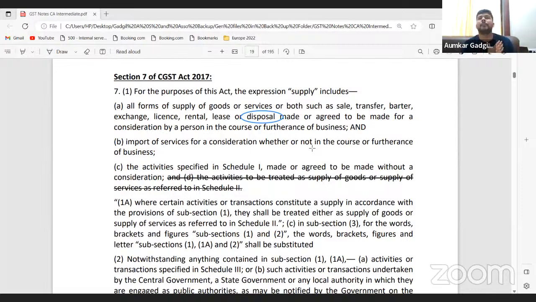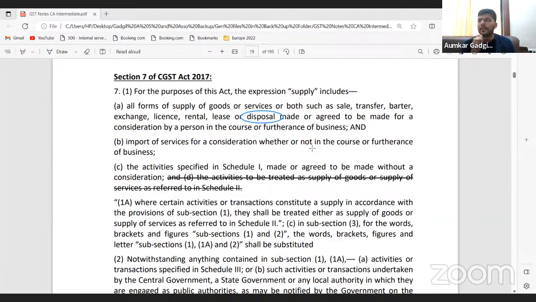Now at home, you collect newspapers and eventually one day you sell them as raddi, right? So when you sell it as raddi, what do you call that? It's a disposal. You do get money also, so there is a consideration. But is it your business to do the disposal of this raddi every time? Raddi, we call it raddi, some people call it pasti, in some other language it may be called something else. When you sell a bunch of newspapers.